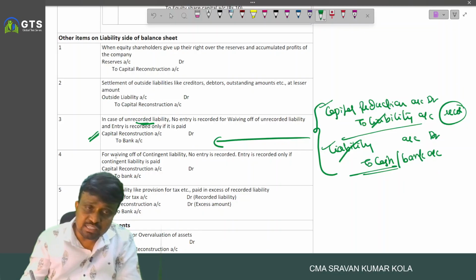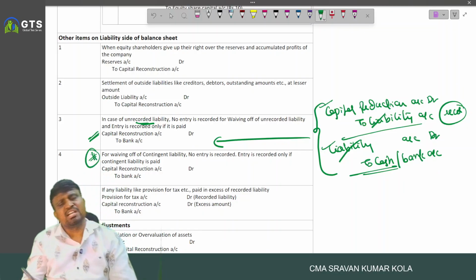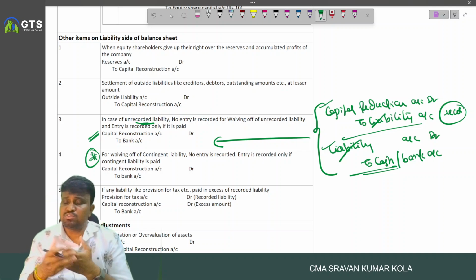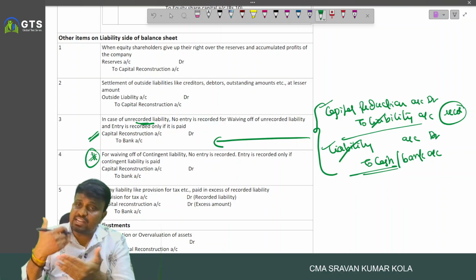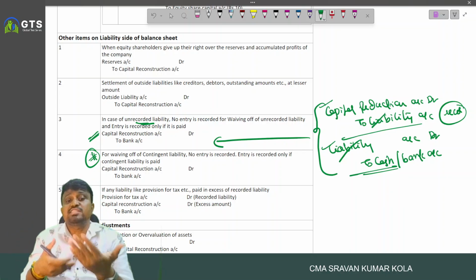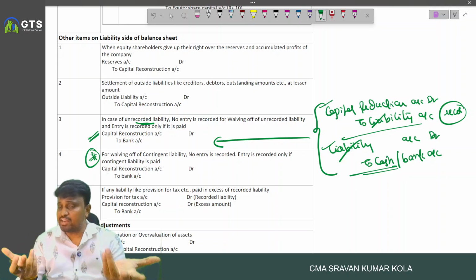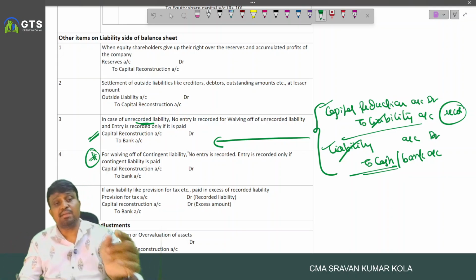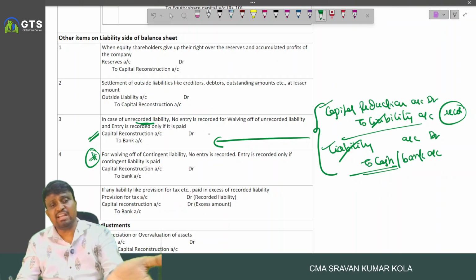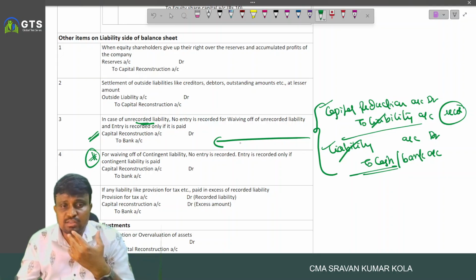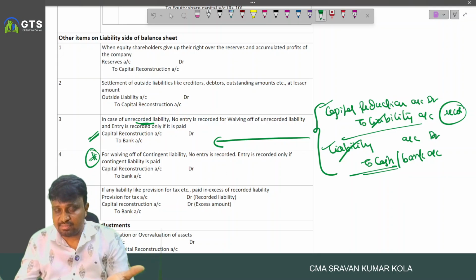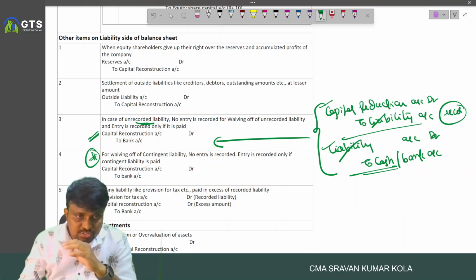And in the same way, contingent liability. Contingent liability is actually recorded below the balance sheet. If a contingent liability is recognized as a liability, just like an unrecorded liability, if any unrecorded liability we pay, what is the entry? Capital reduction account debited to bank. If any contingent liability we paid, capital reduction account debited to bank. No need to recognize it again. Next, this is important.